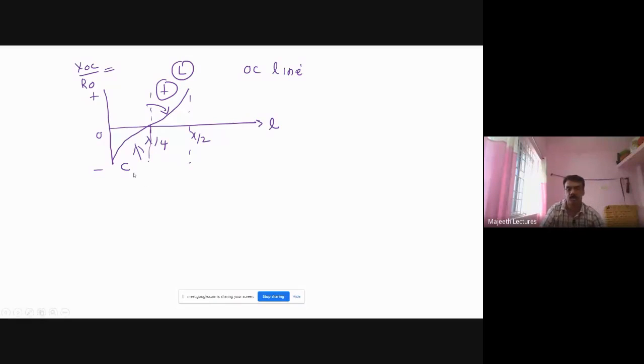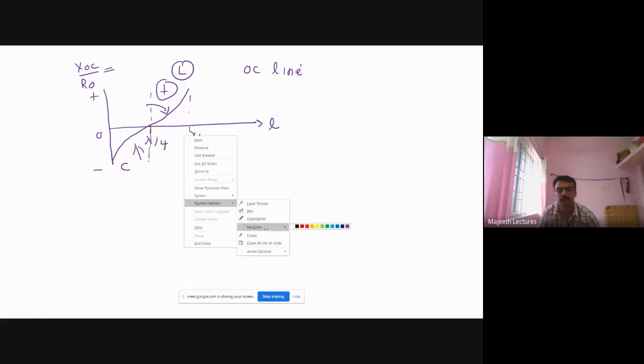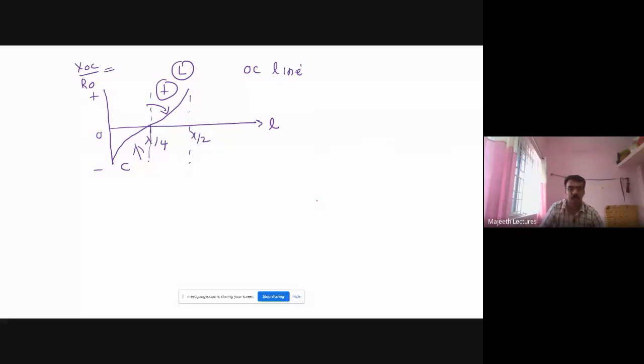Similarly for short circuit, here you see it must be opposite. For 0 to lambda by 4, it is inductive. Then at lambda by 4, beyond it, it is acting as a capacitor, up to lambda by 2.